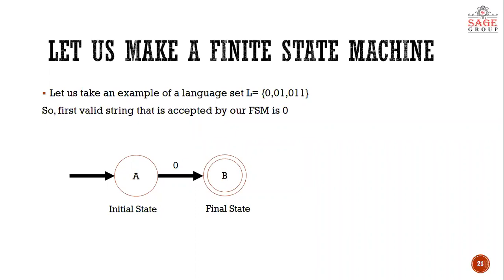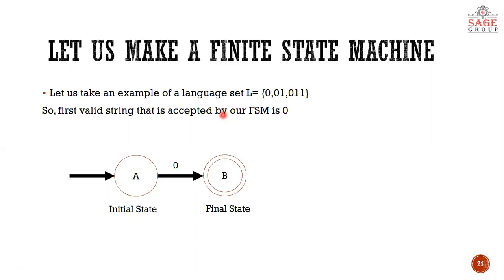If that control is at a non-final state, then it will be an invalid string. And if after reading the whole string your control is at a final state, then we will say that it is a valid string.